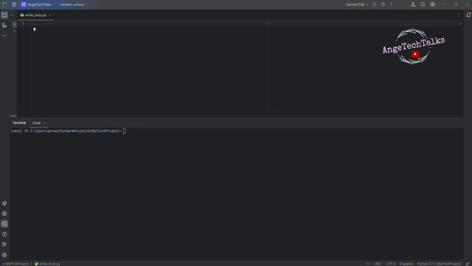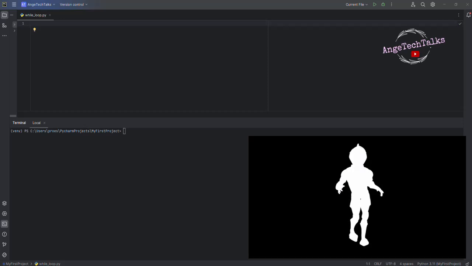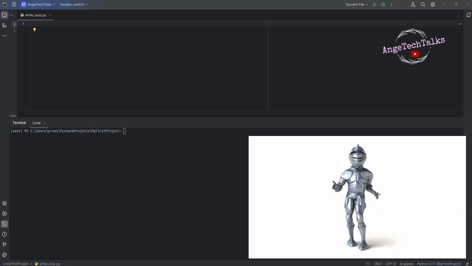Imagine that you are designing a program to control a dancing robot. The program tells him to dance over and over, but he never stops because he was never instructed to stop dancing. Hence the concept of infinite loop. An infinite loop is when a program repeats the same action over and over again without ever stopping. In Python, we use the while concept to control this type of repetition.